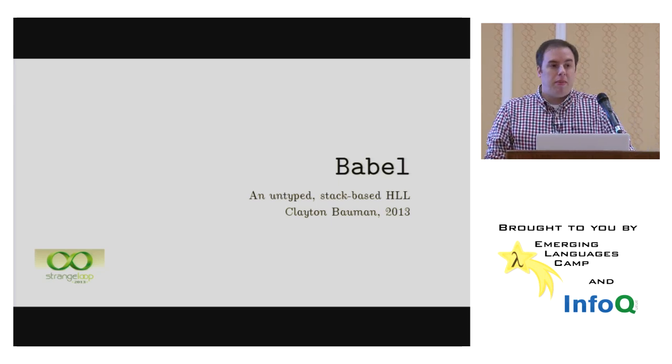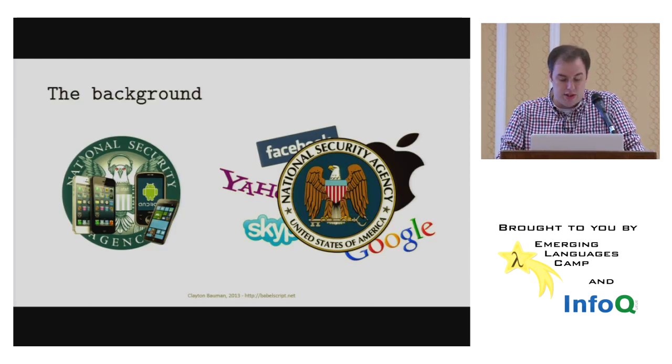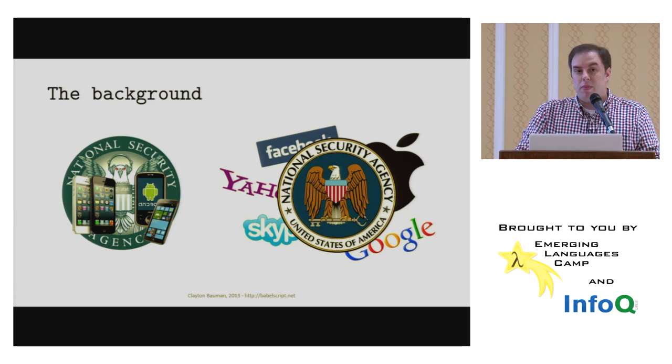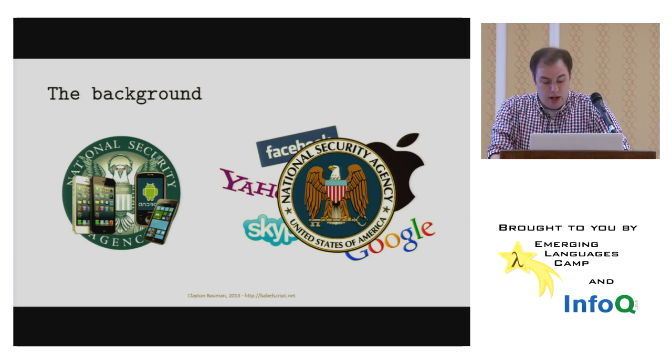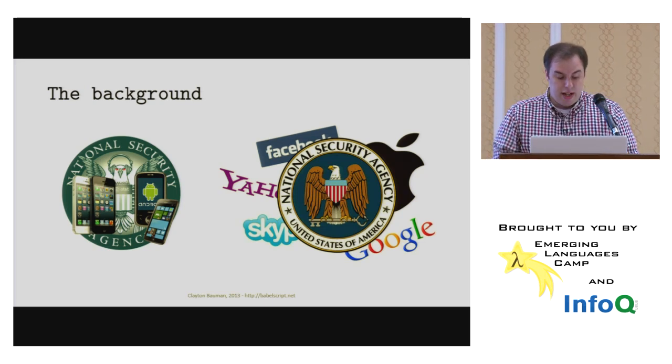I began developing Babel around 2006. There had been revelations in 2005 that the NSA was routinely spying on US citizens. At that time, many privacy rights observers were concerned that those revelations were just the tip of a much larger top secret iceberg. And in the last few months, we've gotten a better idea of just how large that iceberg really is. What is the connection?